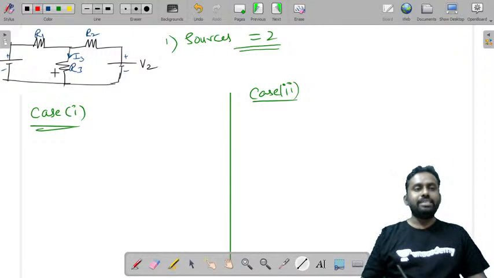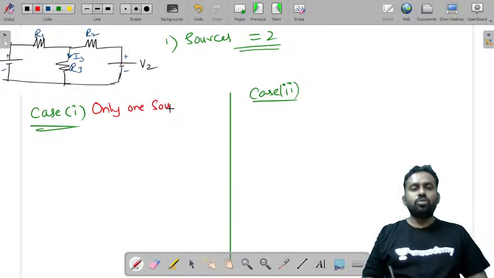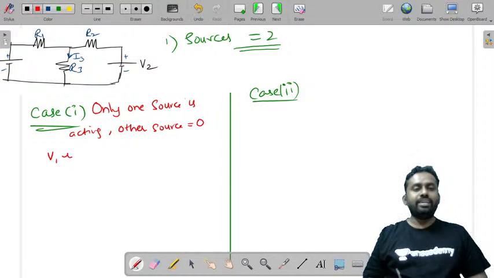So case 1 is, first we will have only one source acting, making the other source replaced by its internal impedance, or making the other source 0. So we will consider V1 is active and V2 is equal to 0. What is V2 equal to 0? It is a short circuit.